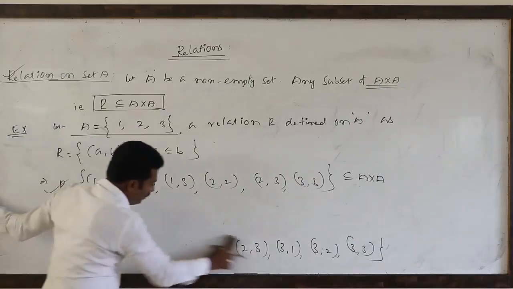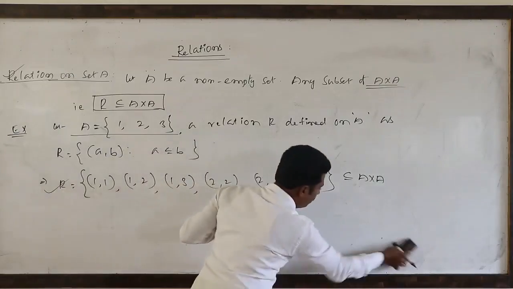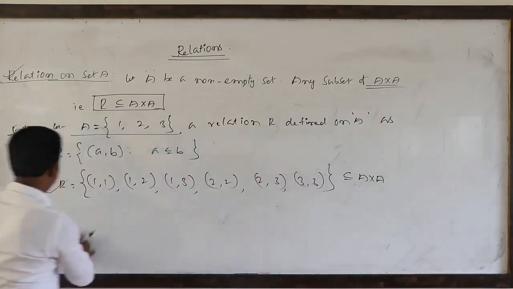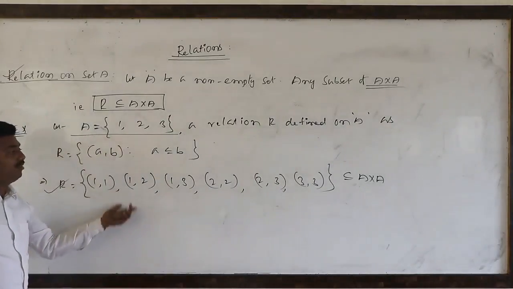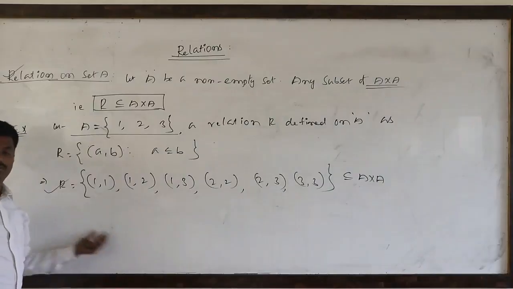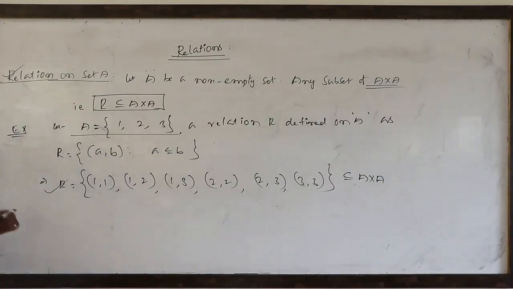The number of elements means the number of relations on a non-empty set. Here A contains 3 elements, so how many relations of this type can we form? Suppose A contains m elements.